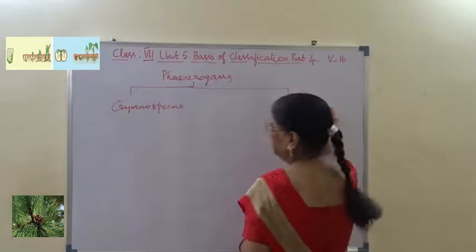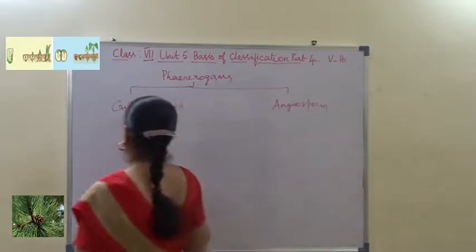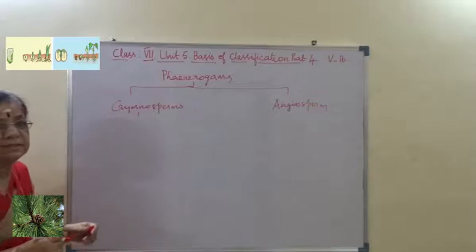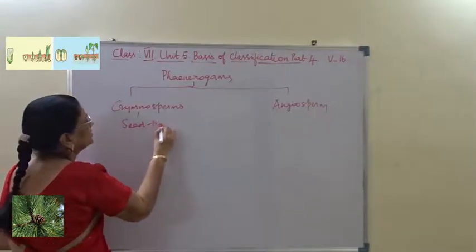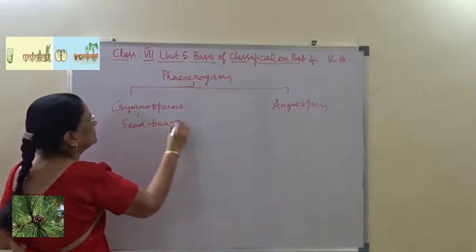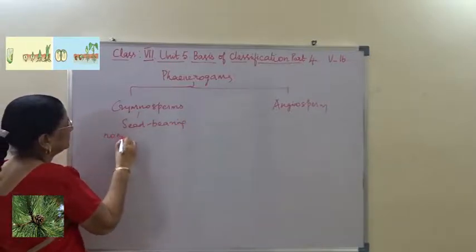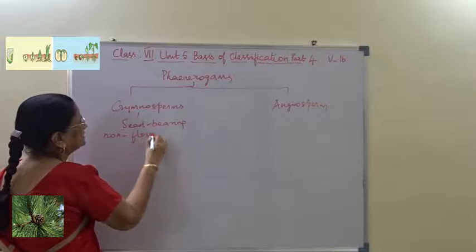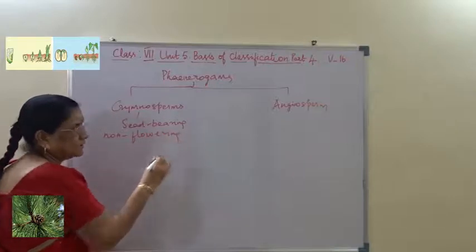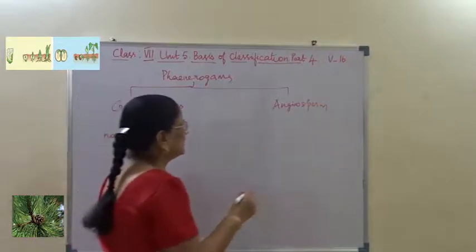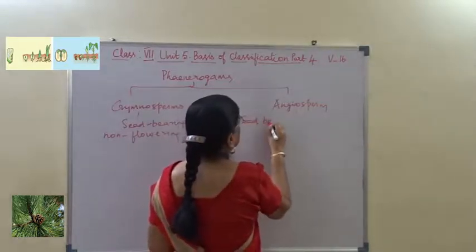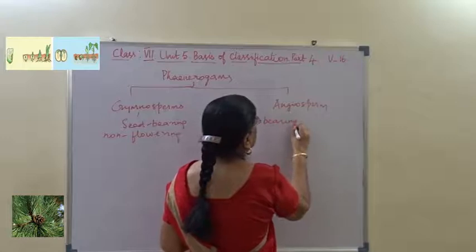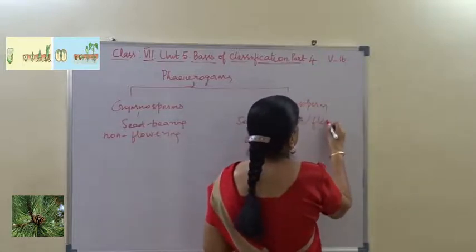Now these gymnosperms are seed bearing, at the same time non-flowering, whereas angiosperms are seed bearing and flowering.